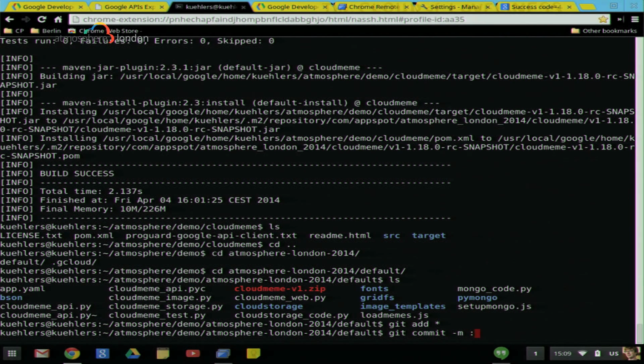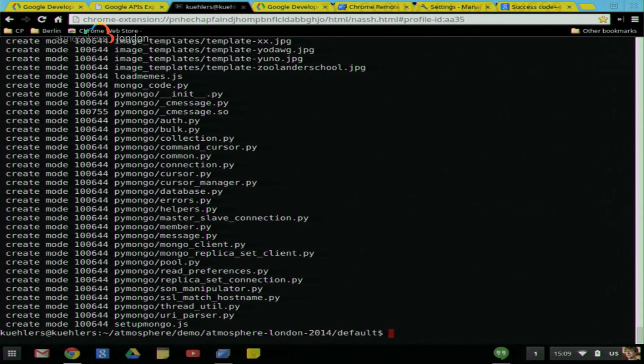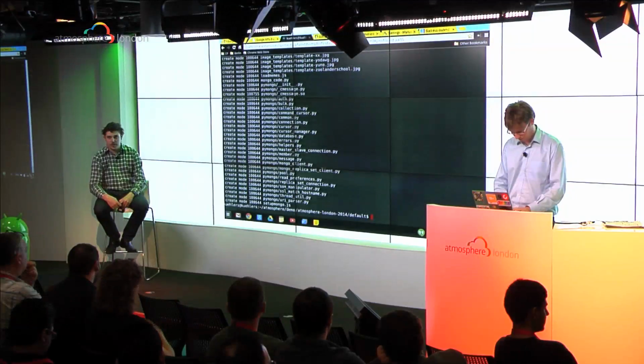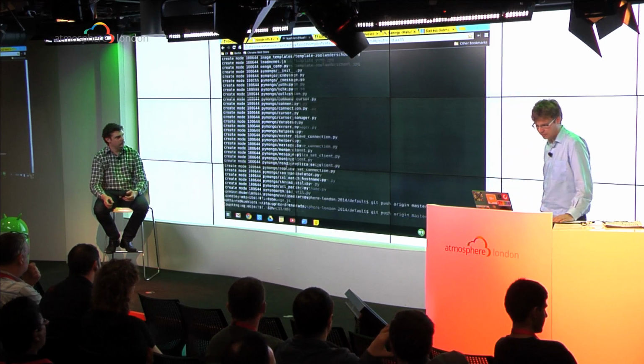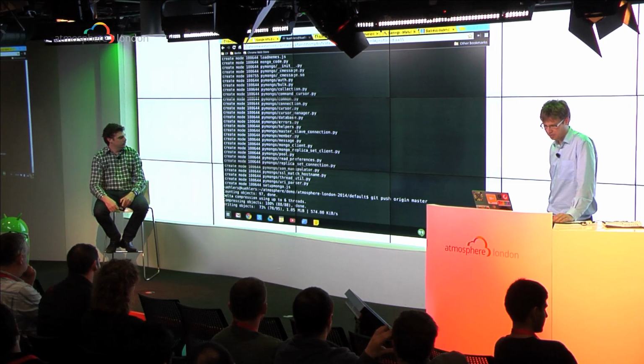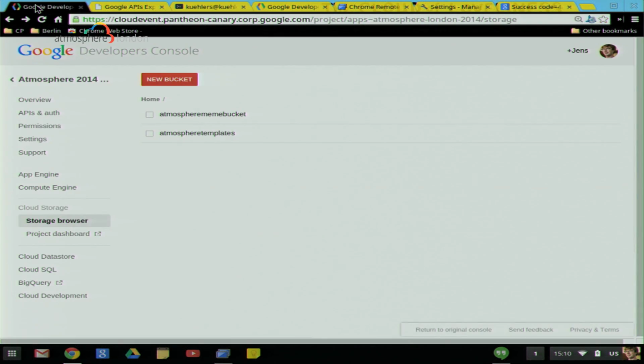Let's call it added MongoDB and cloud. All right, perfect. Let's push that up to App Engine as well. It saves all these to the cloud. And there we go. All right, so let's have a look at the developer console while that's deploying.